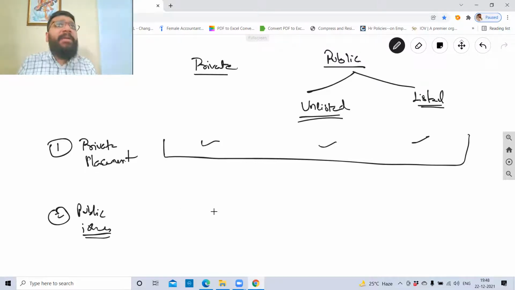So who can do a public issue? Can private companies do a public issue? Because you are private, public issue, impossible. Public issue can be done only by public companies. Okay. Can unlisted companies do it? No. Can listed companies do it? Yes. Are we clear with this now?